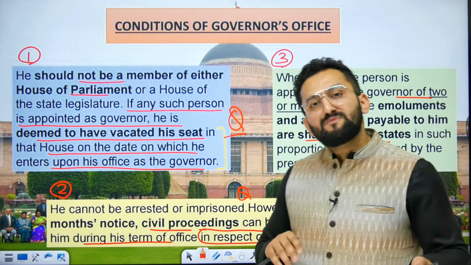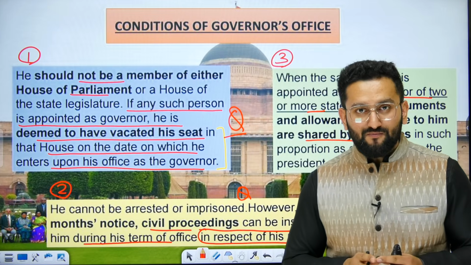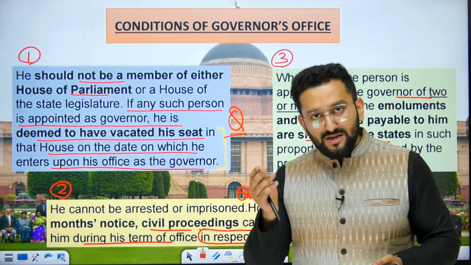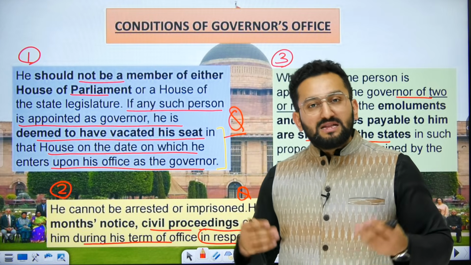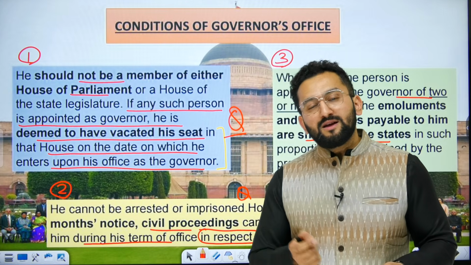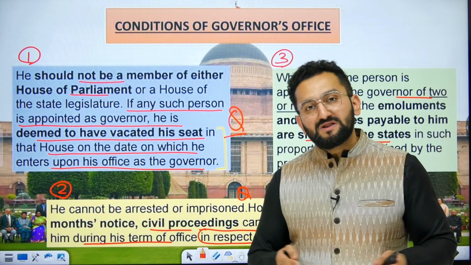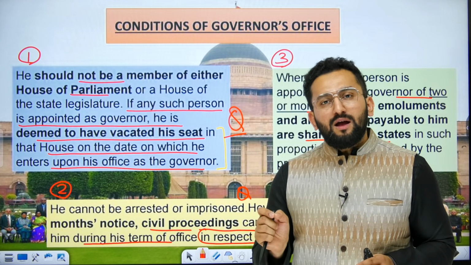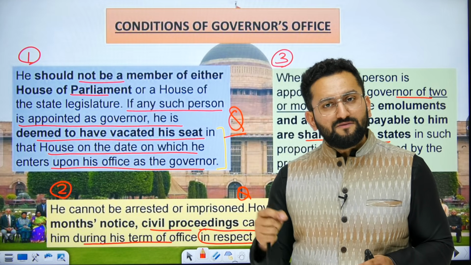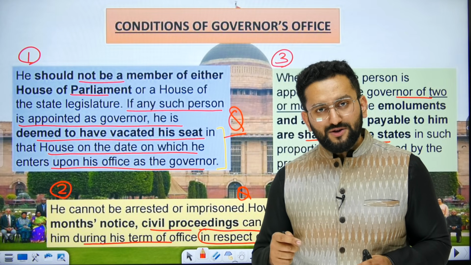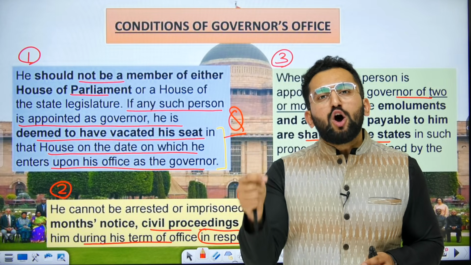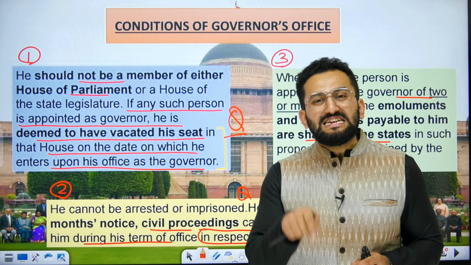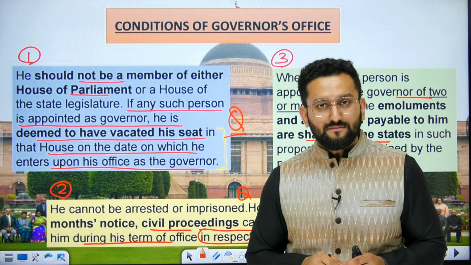Now tell me whether that statement is true or false. Those who are not able to concentrate on it, just pause the video, think about it, or just go back and listen to what I've said. I'm saying that consider you are an MP or a member of the state legislature. Your name cannot be recommended for the position of governor till the point you leave that seat.